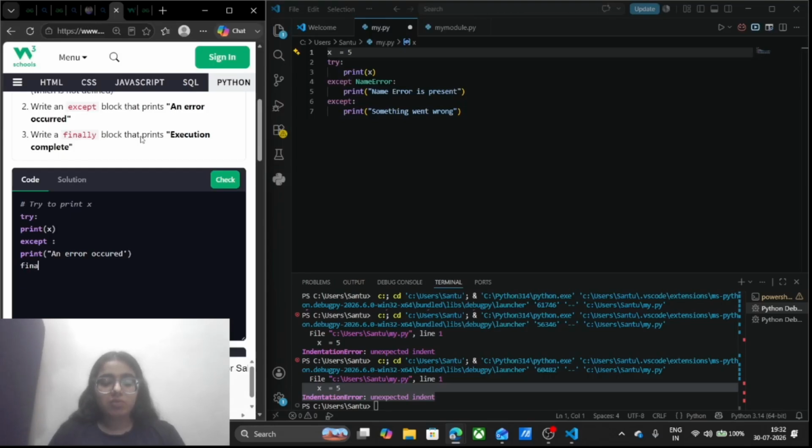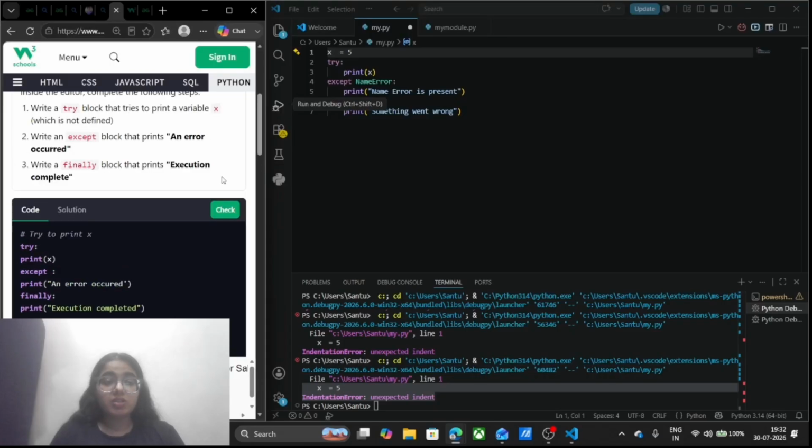And in finally, I have to write print "execution completed", then close the double quotation and the brackets also. I am going to run this and see whether we are getting fine output or not.